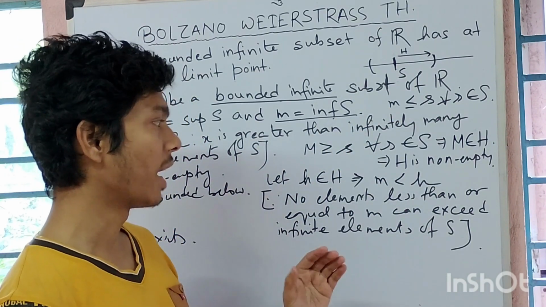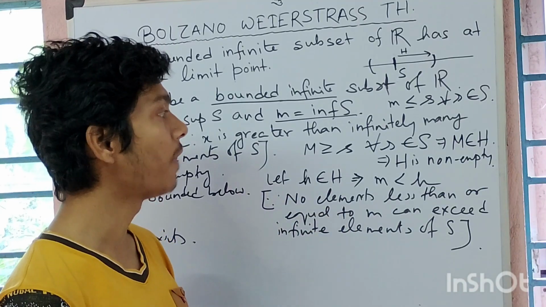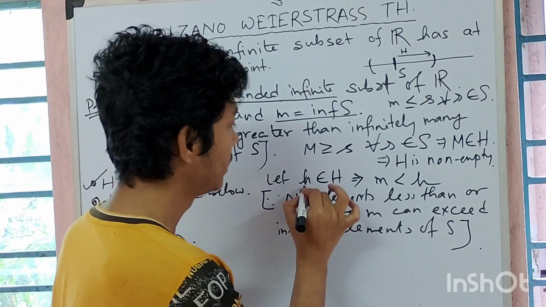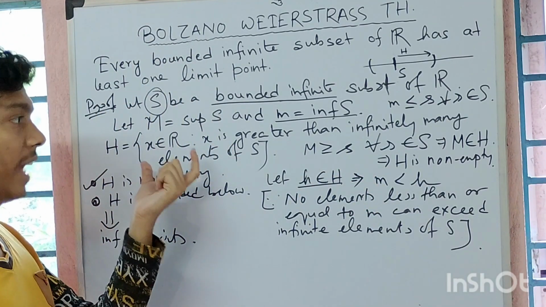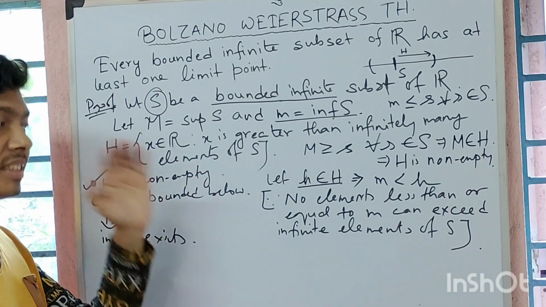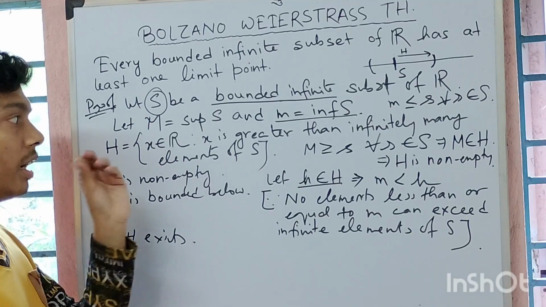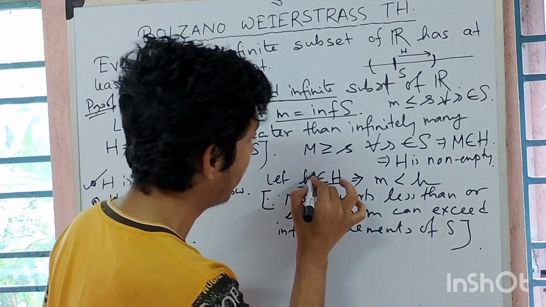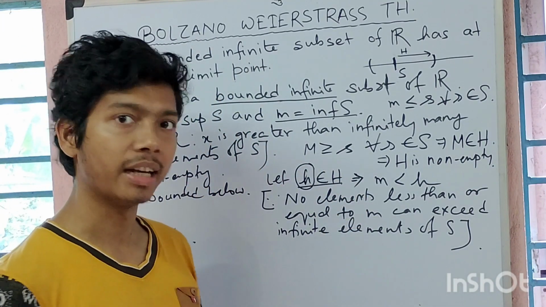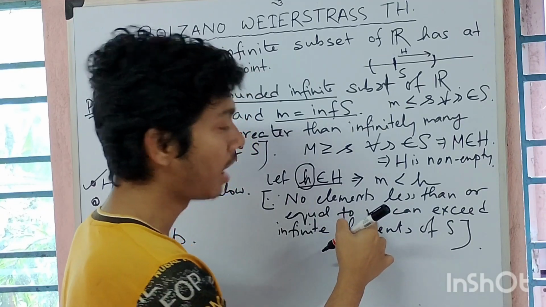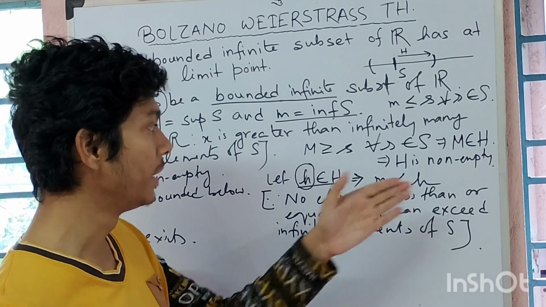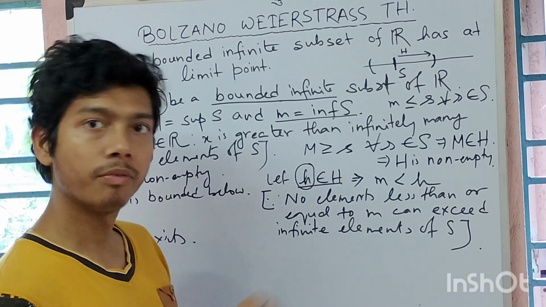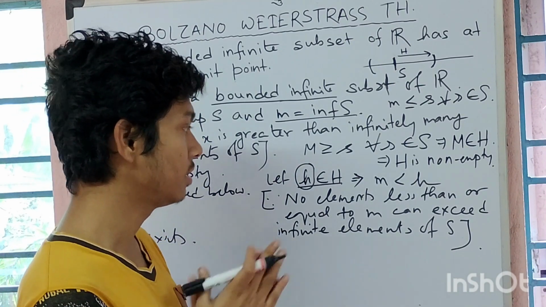And that's why, just because M can't exceed infinite elements of S, and this h belongs to capital H, and the nature of capital H is that its elements exceed infinite elements of S, this element h exceeds infinite elements of S, and this M can't exceed infinite elements of S. That's why M should be strictly less than h. Okay, fine. I hope you have understood.